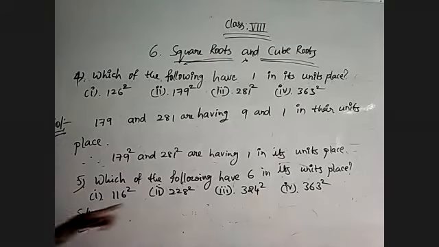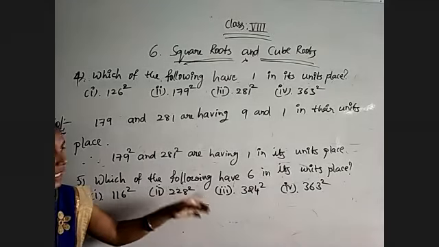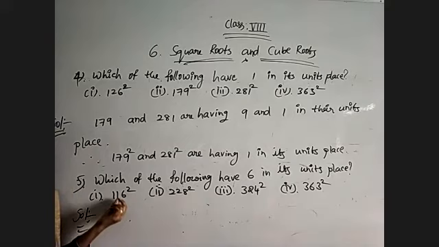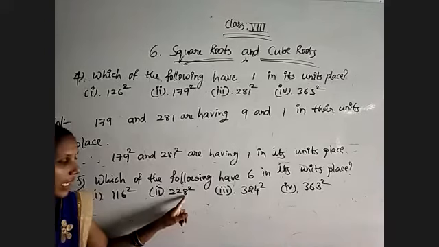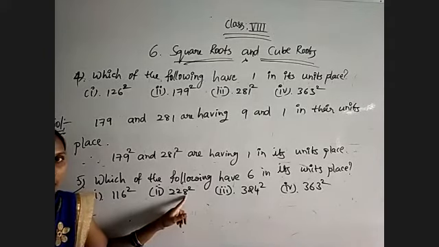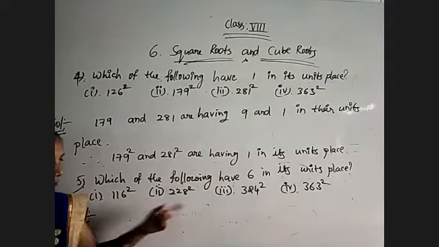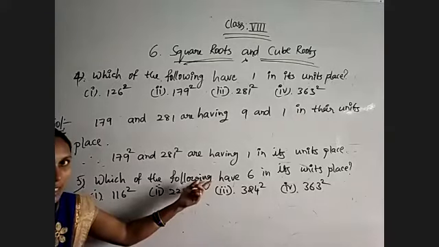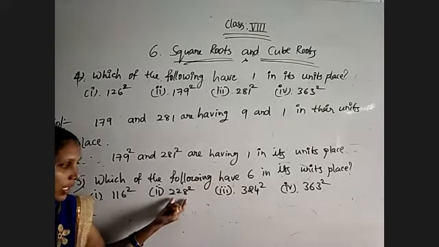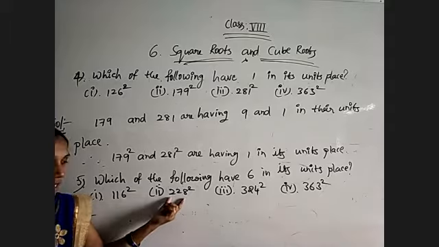Now we need to choose which are having 6 in its unit place. So square of this number, because unit digit is 6, so 6 square also will get 6 only. 6 6s are 36. Means this is one of the required values. Coming to second one, 228 square. 8 8s are 64. 4 we are getting in the unit place. But we need to choose which number is consisting 6. So here we will get 4. So this is not the required number.